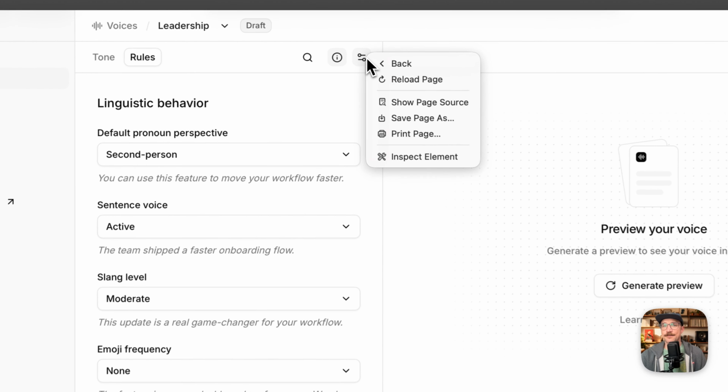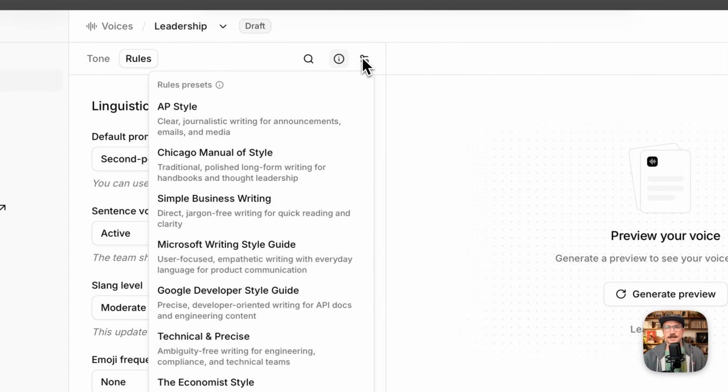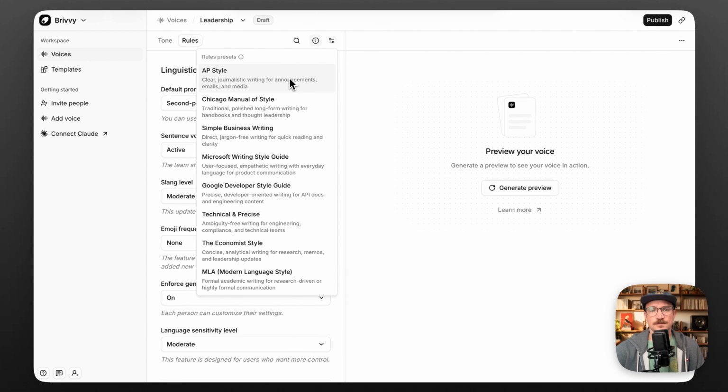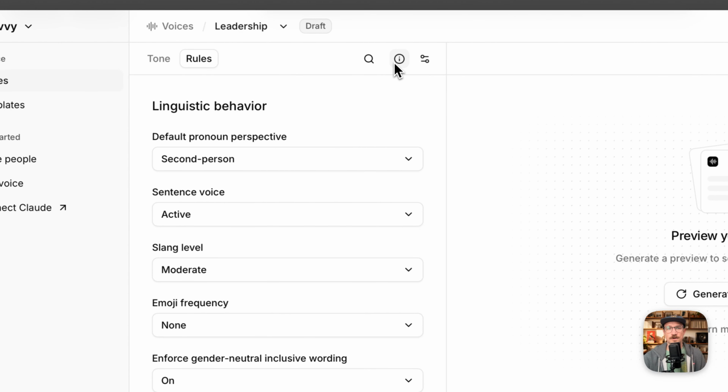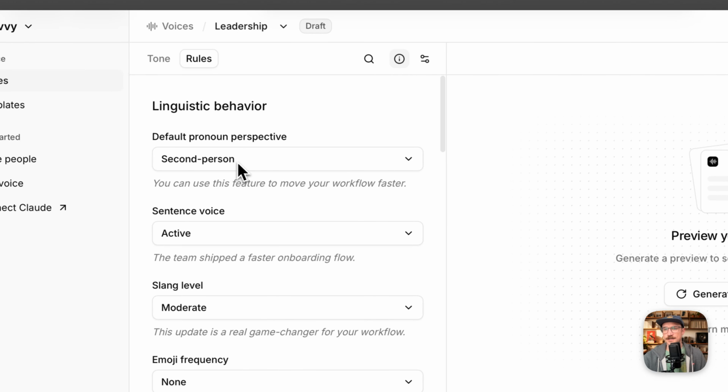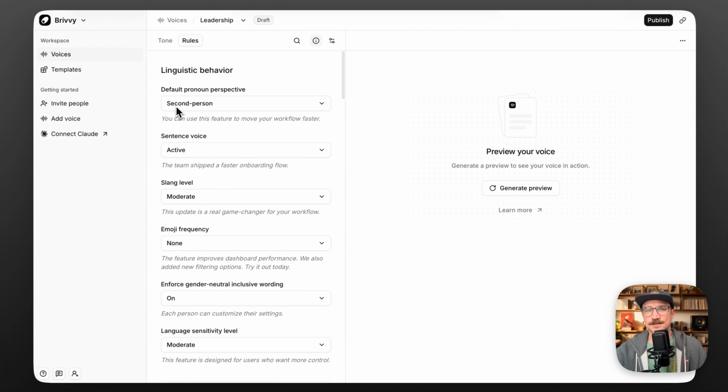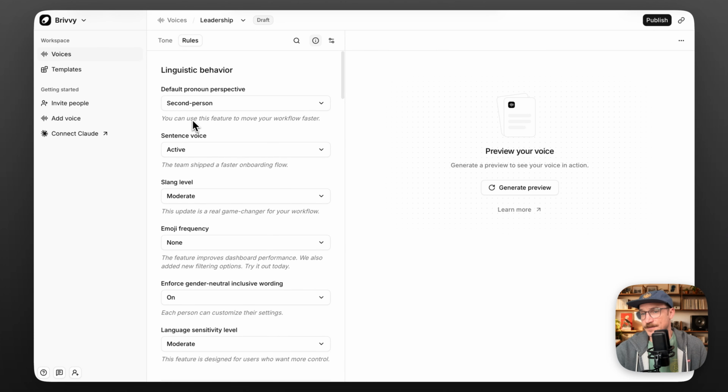I can also apply a preset here. So if I want to say, I want this to be AP style or Chicago Manual style or even technical, I can go ahead and do so as well. I can hide or add examples. So for each property here, I can turn this on. I can see how this property would be used in an example. And once I've configured things to how I like them, I can go ahead and generate a preview of this brand voice.